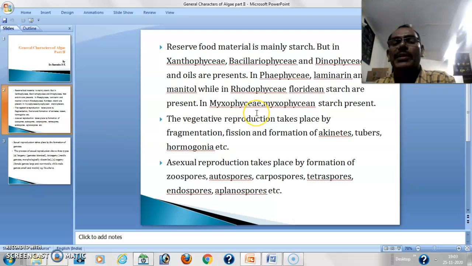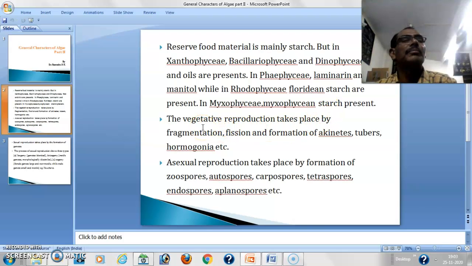In Myxophyceae, the blue-green algae, Myxophycean starch is present. In general, starch is present in algae, but a different type of starch is present in some members.